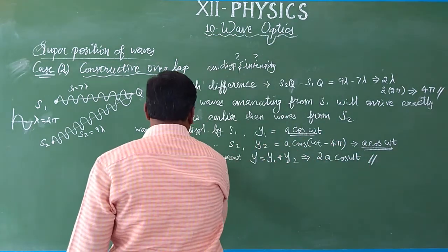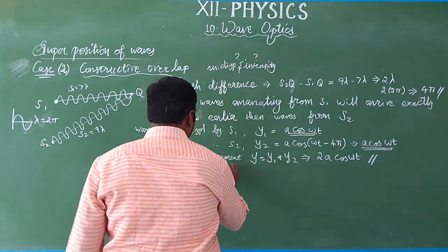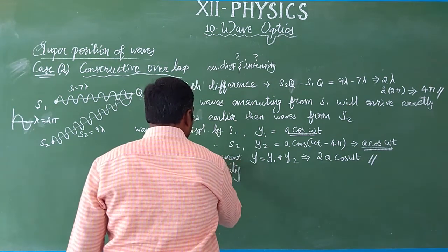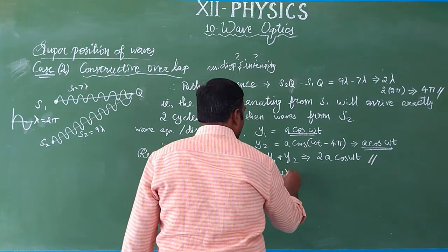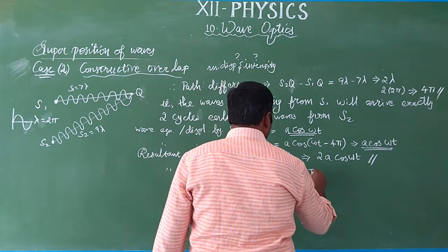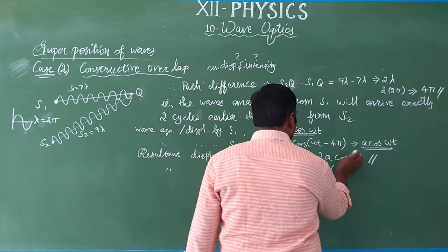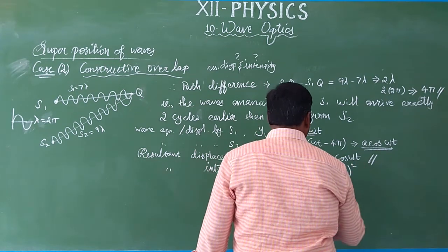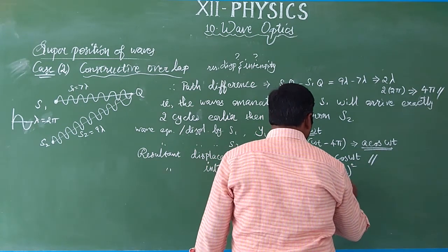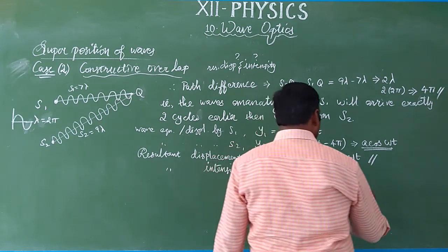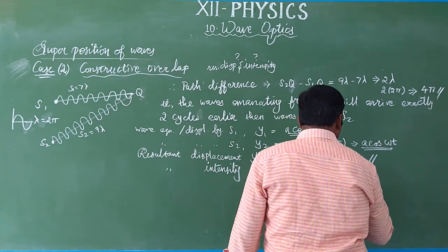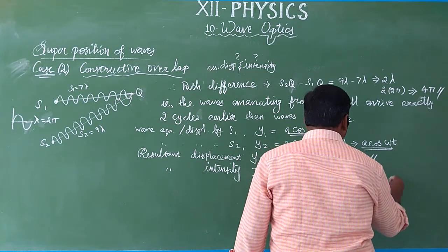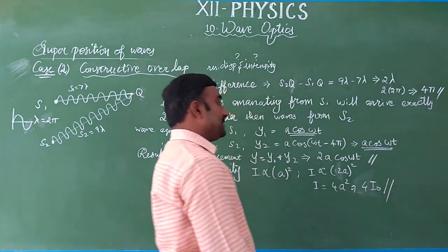Therefore, the resultant intensity we want to determine. The resultant intensity I is proportional to the amplitude squared. So I is proportional to (2a) the whole squared. So I is equal to 4a squared, which is equal to 4 into I naught. This is the resultant intensity.